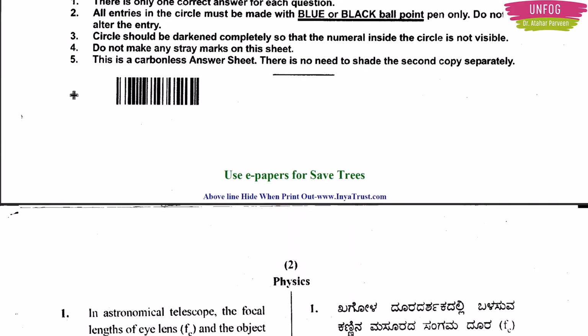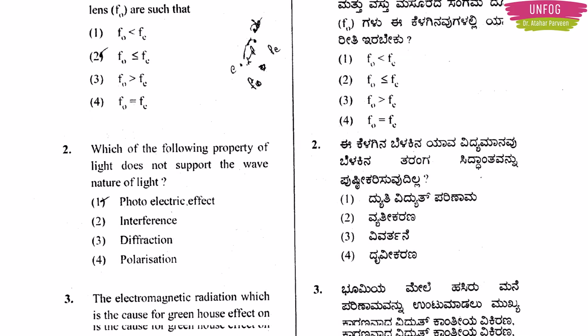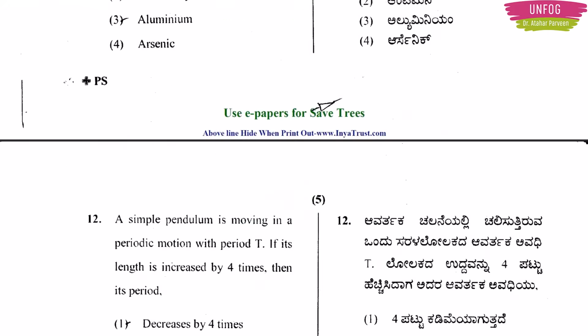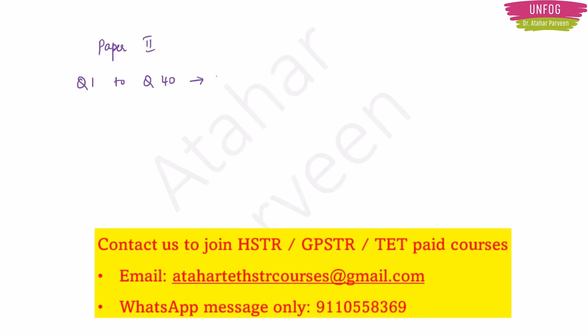If you look at the 2015 question paper carefully, how was the pattern? In paper 2, question number 1 to question number 40 were proper physics questions, and then question number 41 to question number 80 were proper mathematics questions, then 81 to question number 100 were methodology questions.